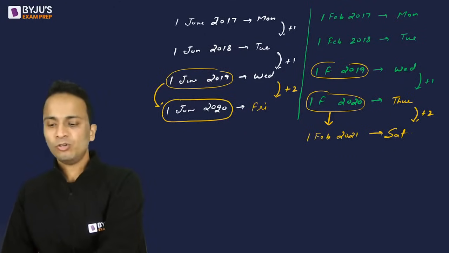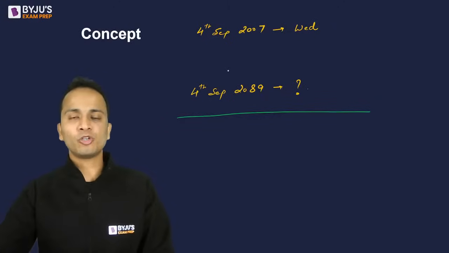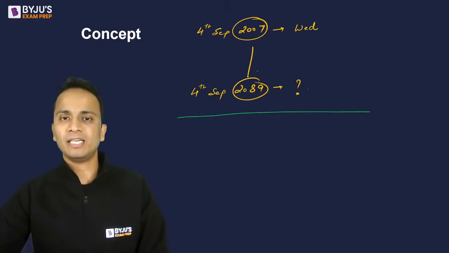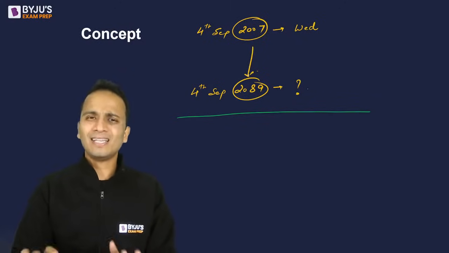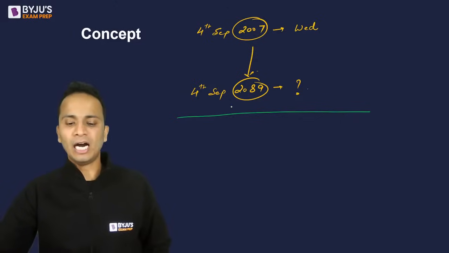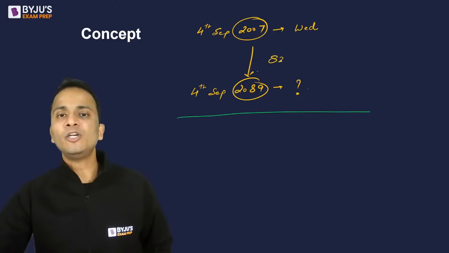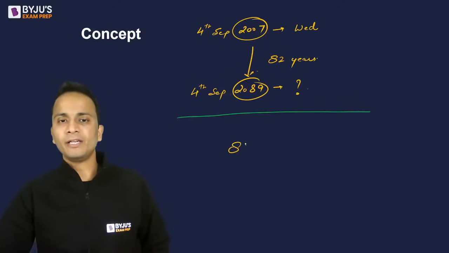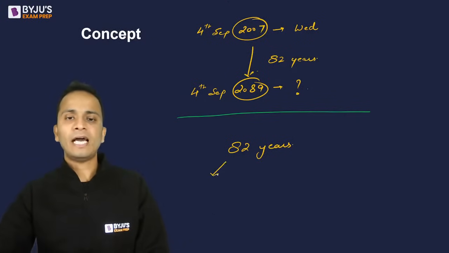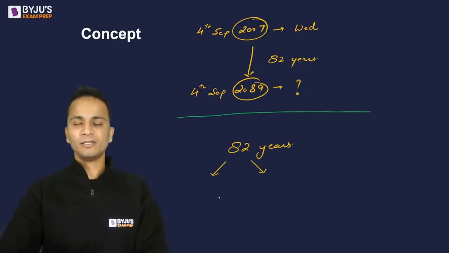Okay? So let's go back and solve this question now. We have to go from 2007 to 2089. Generally such a lengthy question doesn't come, but still I'm teaching you how to do this. So we have to go from 2007 to 2089. How many years are added? 82 years are added. Now the only important point here is, in these 82 years, find out how many normal years are there and how many leap years are there.